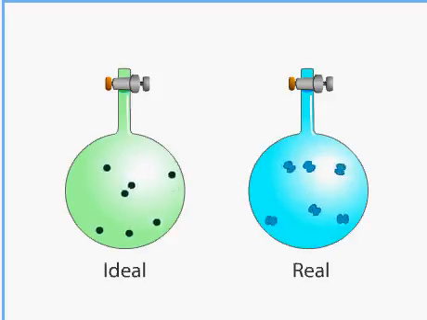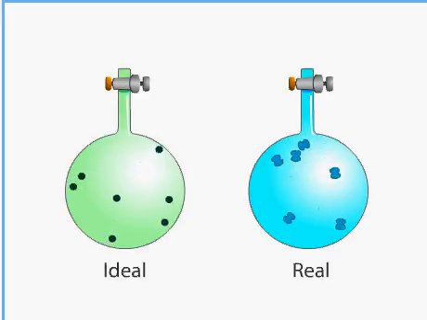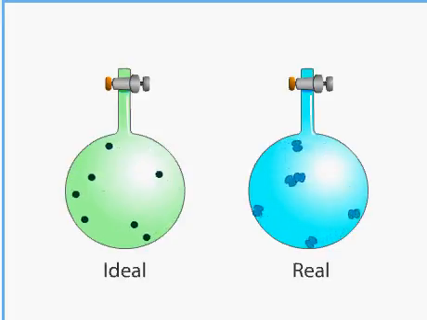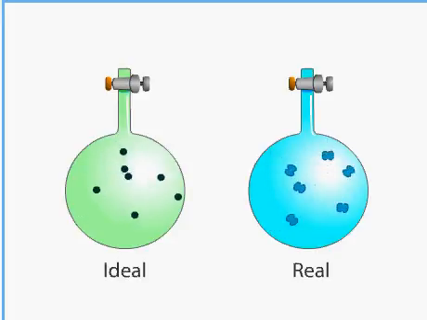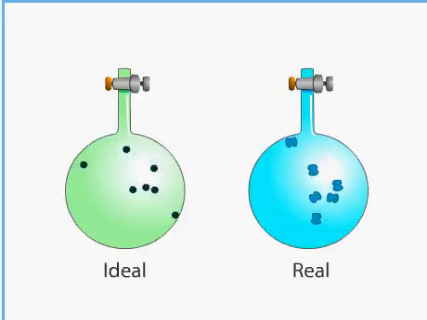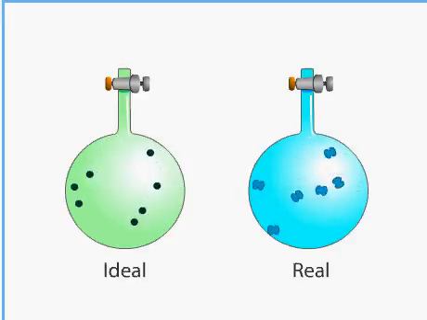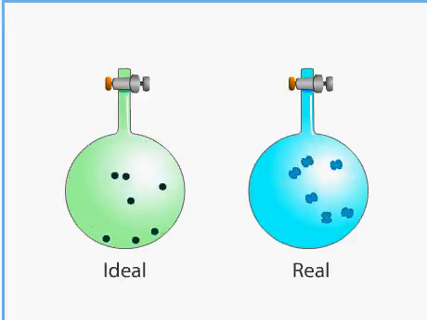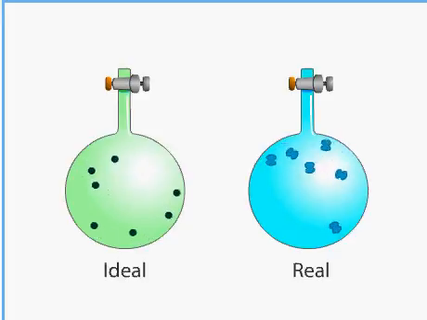Ideal gases collide like billiard balls and bounce off each other while maintaining their speed. They do not stick to each other or their container walls. Real gases occasionally stick to each other or the container walls. Ideal gas particles are always moving, but collisions that lead to sticking can cause real gas particles to violate this rule. Ideal gases do not attract or repel each other. Sometimes real gases do attract or repel each other.